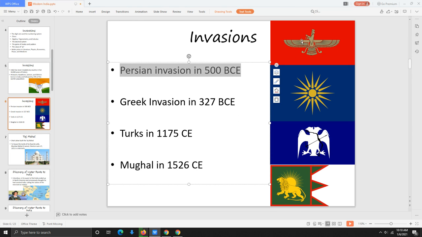And you see the Persian flag up here. So you see the guy there with the two wings and a tail. That's the flag for the Persians. The Persians had invaded into India, particularly into the Indus River Valley area.